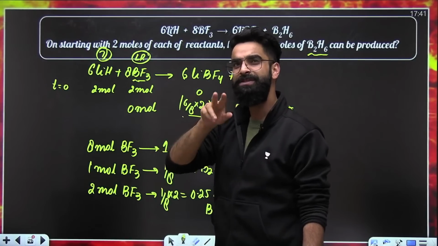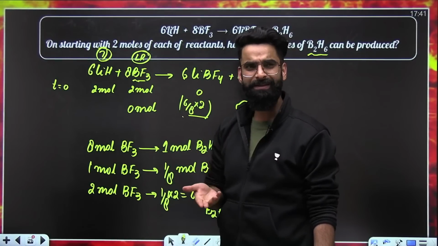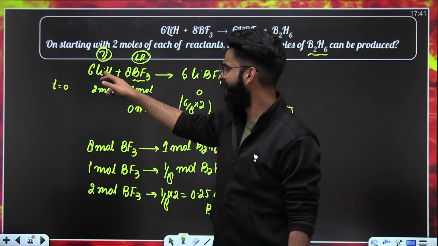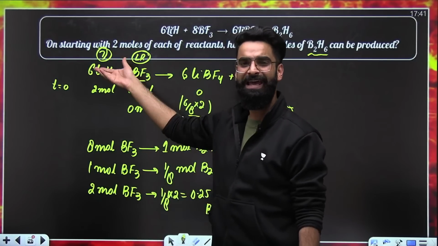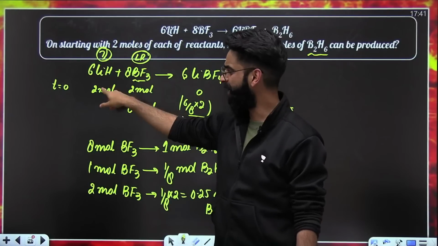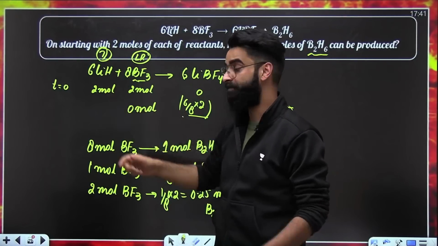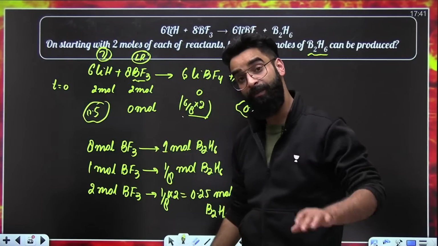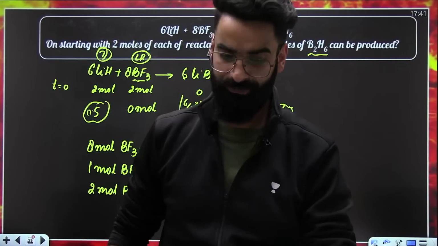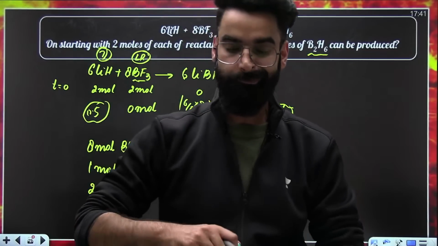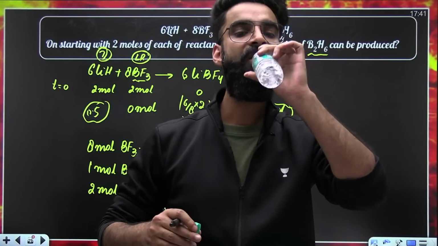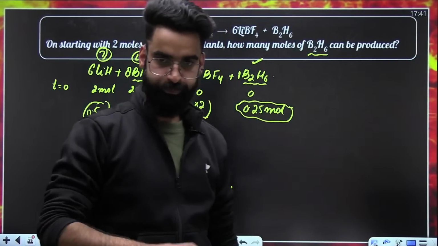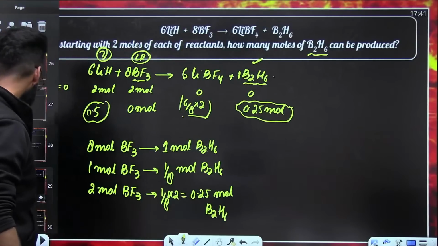6 divided by 8 multiplied by 2 is 12 by 8. 12 by 8 is 3 divided by 2, 1.5. So, basically, 1.5 moles of LiH would have reacted. And I started with 2 moles. So, 2 minus 1.5 comes out to be 0.5. So, 0.5 moles of LiH will be left as such at the end of the reaction. I hope this is clear. All clear?